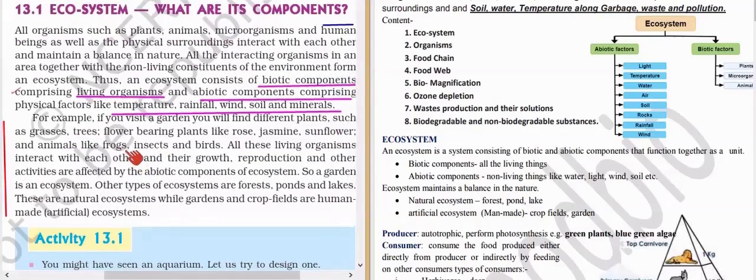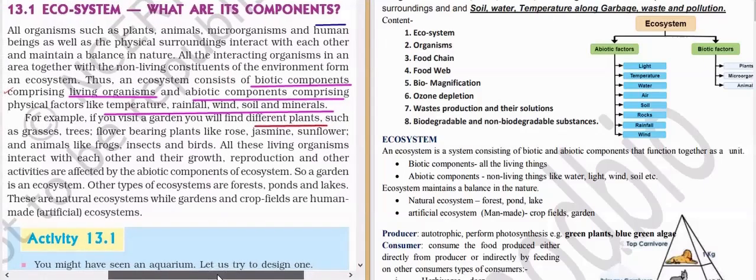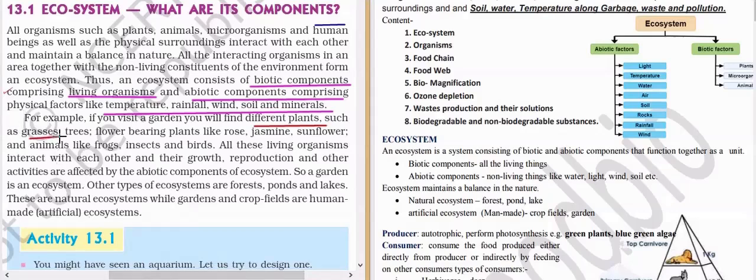Next, he'll explain about the types of ecosystems. For example, if you visit a garden, you will find different plants. These different plants are examples of living organisms, such as grass, trees, shrubs, flower-bearing plants like rose, jasmine, sunflower, and animals like frogs, insects, birds.